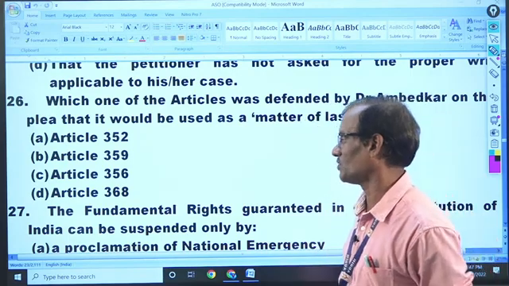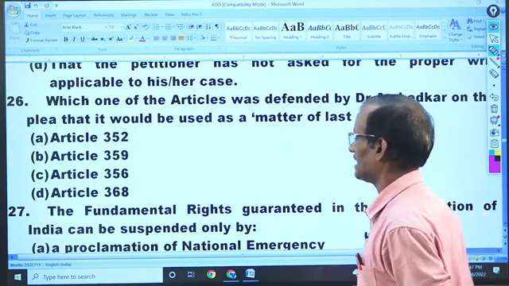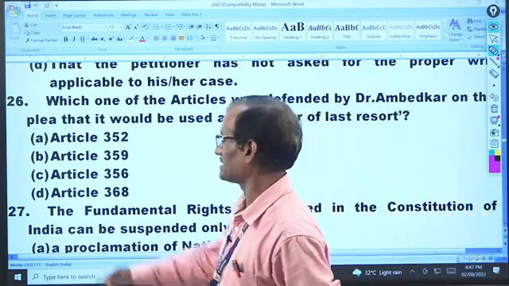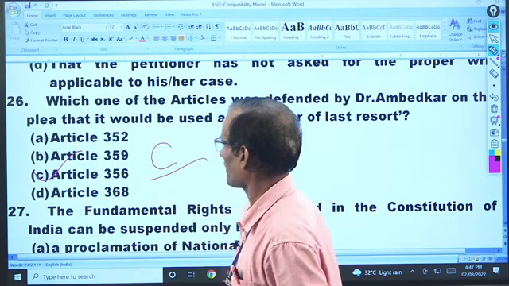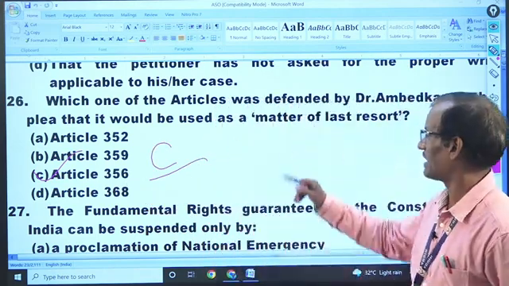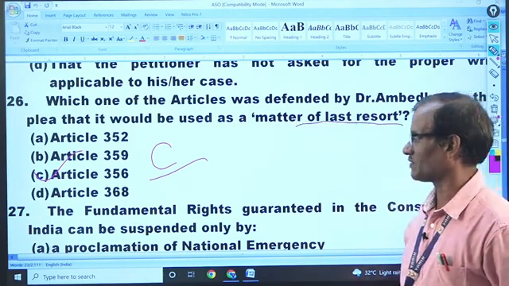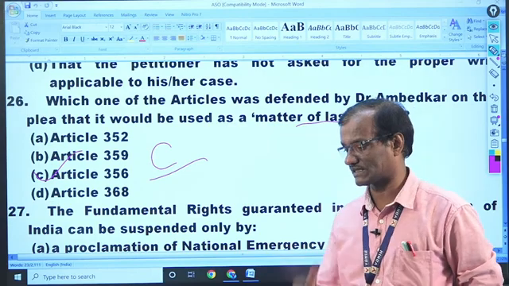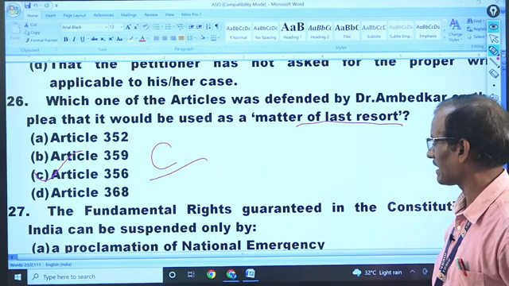He was referring to Article 356, under which the state is brought under President's rule by the Centre. So that is C. It was under Article 356.